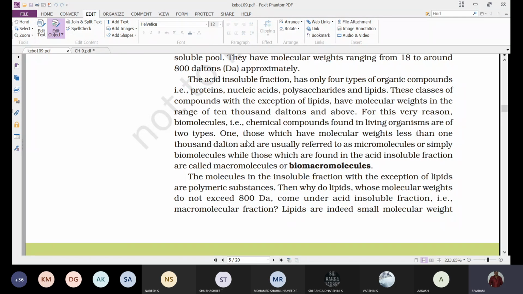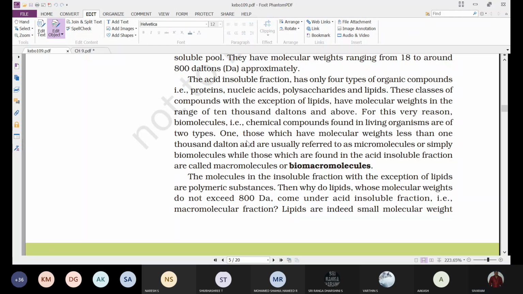Leaving the lipids, all the other biomacromolecules, that is proteins, nucleic acids, and polysaccharides, are larger in size and present in the acid insoluble fraction.